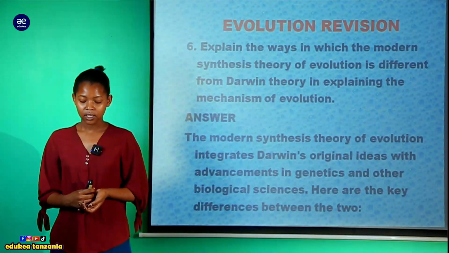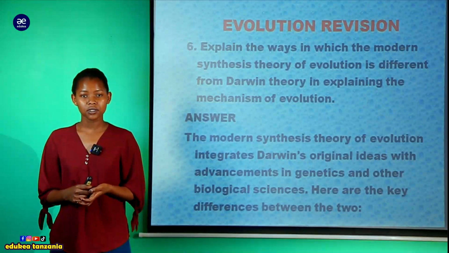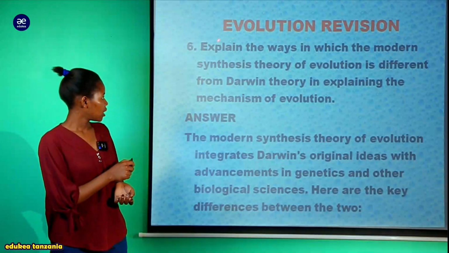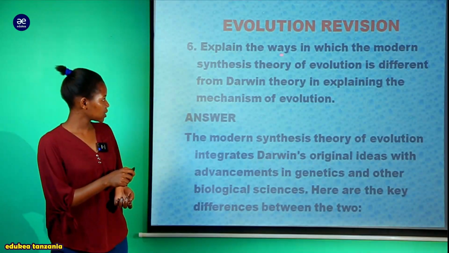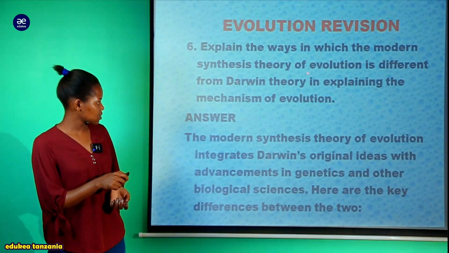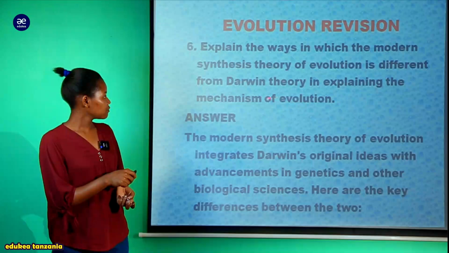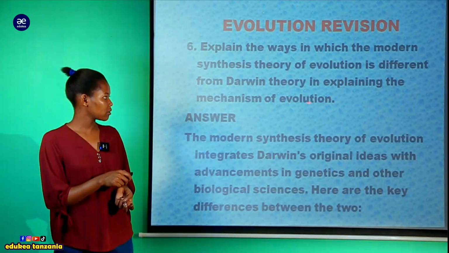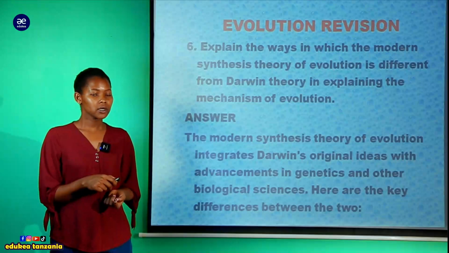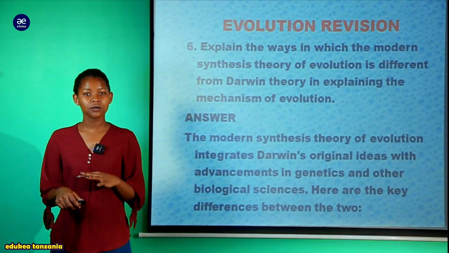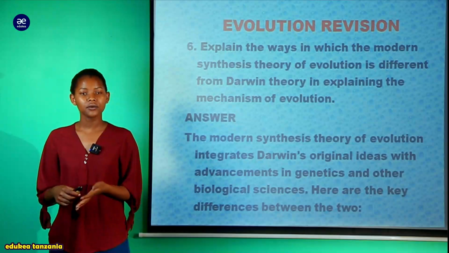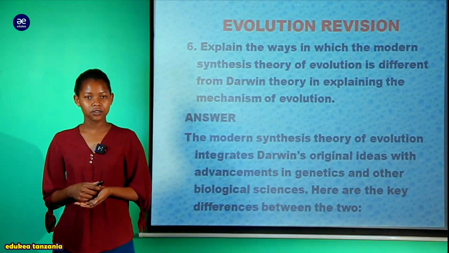ziara around the world. And now we are going to the question number 60, which is the last question in our today's session. We are required to explain the ways in which the modern synthesis theory of evolution is different from Darwin theory in explaining the mechanism of evolution. Tutoe explanation ama difference on how modern synthesis theory vary from Darwin theory of evolution.